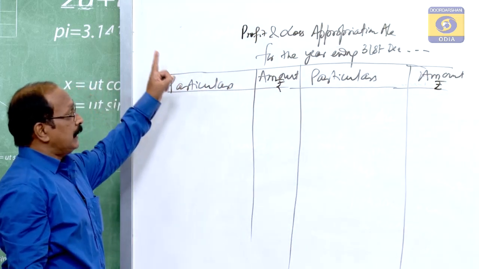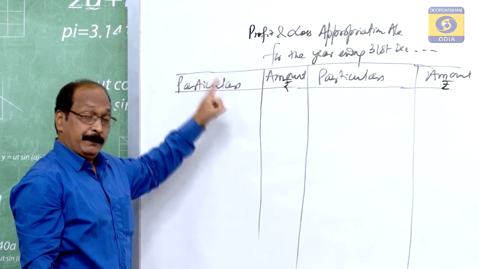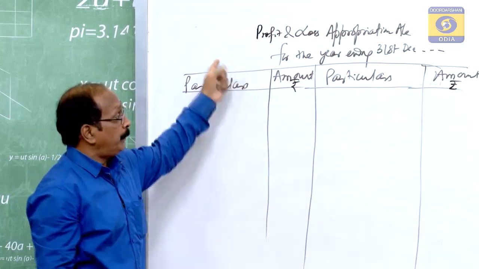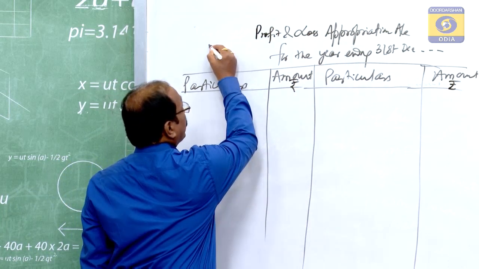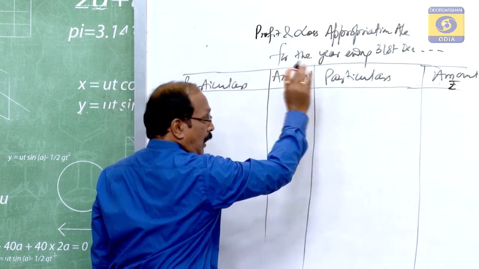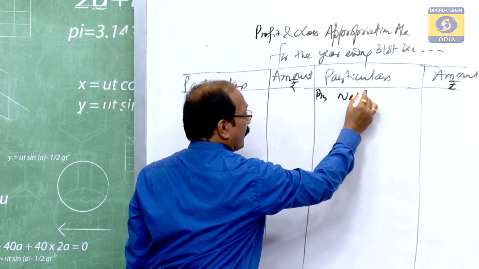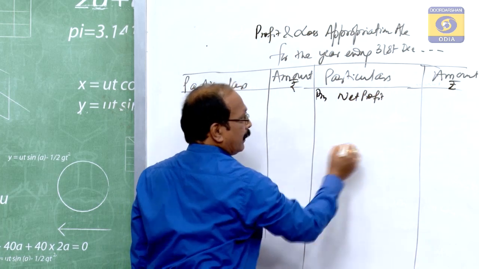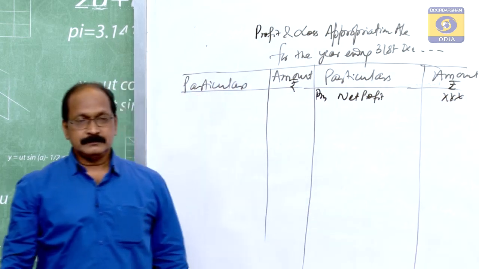So, first of all, the net profit which you earn, found by preparing the profit and loss account, is to be brought forward to this account. The net profit in the profit and loss account appears on the debit side, so it should come on the credit side as 'By net profit'. This amount is to be shown here.